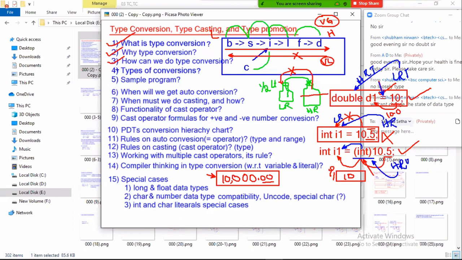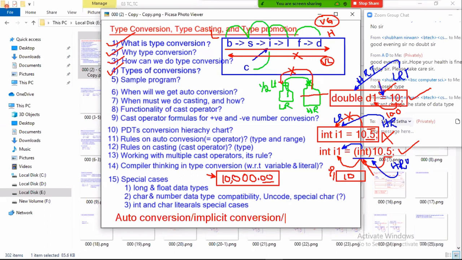Then based on this, how many types of conversions do we have? We have two types of conversions. Number one, auto conversion. When you convert lesser range to highest range, are you using a cast operator? No, the compiler is implicitly doing it. So we call it implicit conversion. Auto conversion means automatic conversion, or implicit conversion.